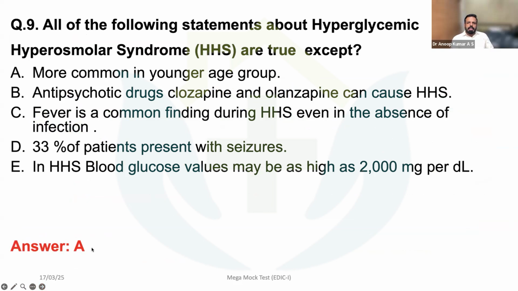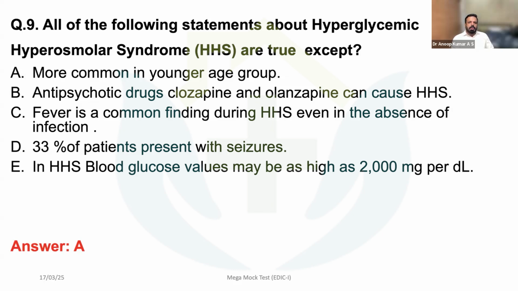So all of the following statements about hyperglycemic hyperosmolar syndrome are true except which? We have already discussed: more common in younger age group. Antipsychotic drugs clozapine and olanzapine can cause HHS. Fever is a common finding during HHS even in the absence of infection. 33% of patients present with seizures. In HHS, blood glucose values may be as high as 2000 milligram per deciliter.